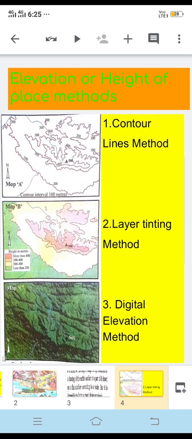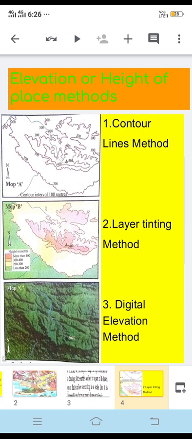Suppose a place is of a particular height and there are other places of the same height, so these places are connected by using the same color. There is a similarity of color. For example, suppose they want to show water bodies, which color can we use on the map?